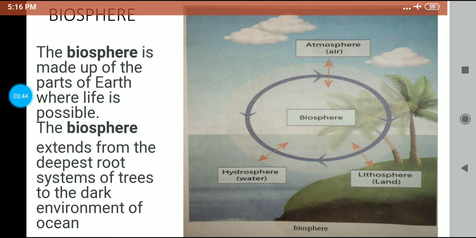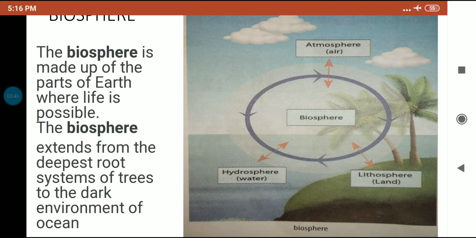Biosphere. The biosphere is made up of the part of the earth where life is possible. The biosphere extends from the deep root system of the tree to the dark environment of the ocean.